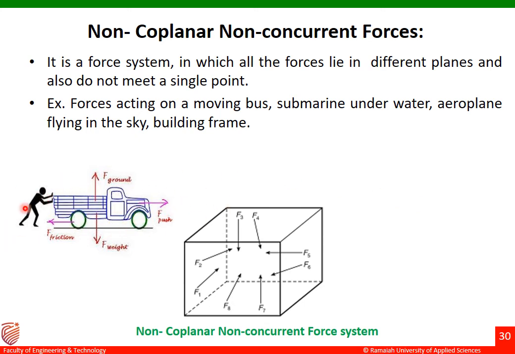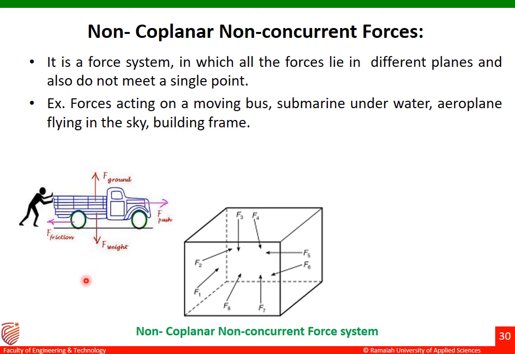To the left hand side, the first one you can see here. When the body is moving in the front direction, there will be friction in the opposite direction. You can see this is the friction. The person is pushing the vehicle in the right direction, and the friction is observed in the left direction. This is one force, and then there is one more force, that is the weight of the vehicle, which is acting downwards.